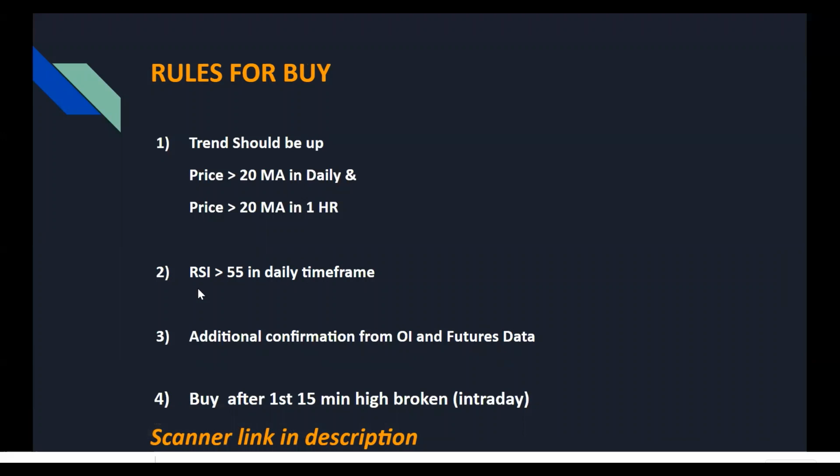Second is RSI greater than 55 in the daily time frame. Why 55? I already explained. And why RSI greater than 55? Because it indicates strong momentum. Third, if the stock is in futures, you can look at the OI and futures data to get some additional confirmation. Not required for cash stocks because you don't have this data for them. And for futures also, if you are not very good with options and futures, you can skip that part.